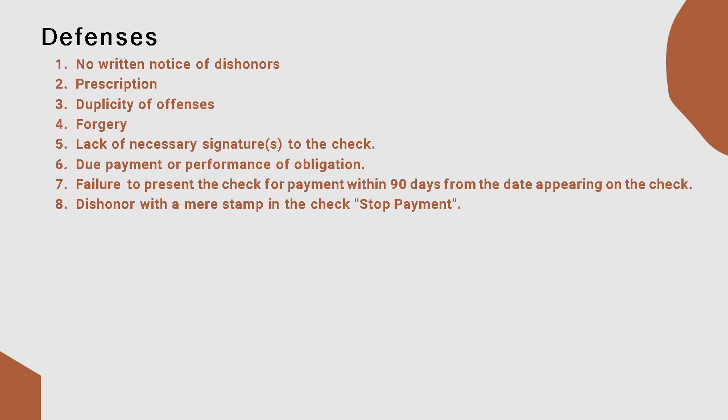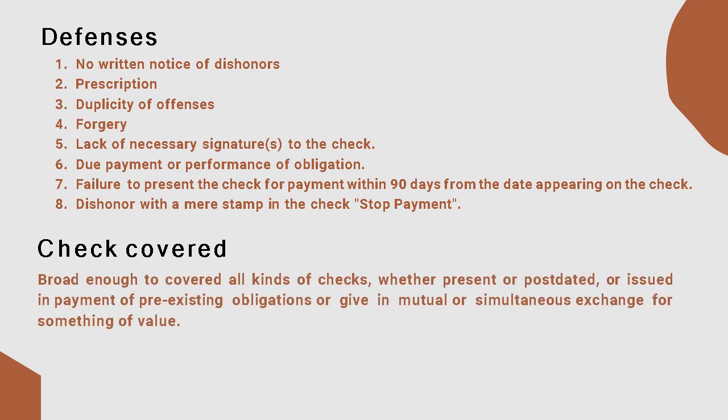What are the defenses when you are sued for a crime of BP22? One, that there was no notice of dishonor. Prescription, the offense has already prescribed. What else? Duplicity of offenses. What else? There was forgery. There was lack of necessary signature on the check. Due payment of the obligation. Then failure to present the check for payment within 90 days from the date appearing on the check, making it stale. Or dishonor with a mere stamp on the check or stamp payment.